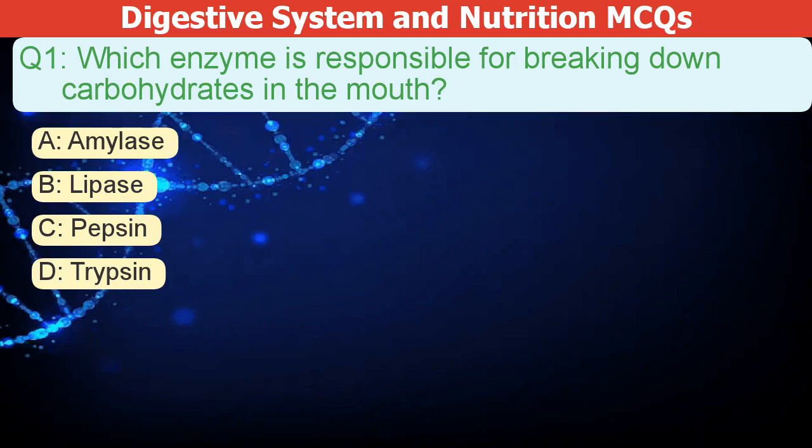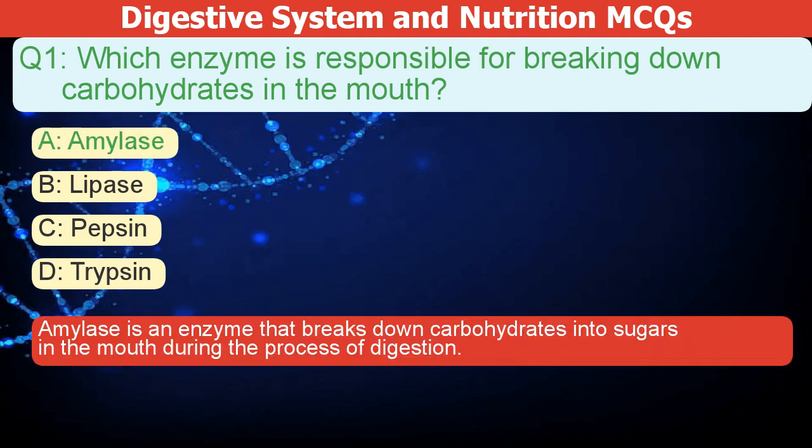Which enzyme is responsible for breaking down carbohydrates in the mouth? A. Amylase. B. Lipase. C. Pepsin. D. Trypsin. The correct answer is A. Amylase is an enzyme that breaks down carbohydrates into sugars in the mouth during digestion.